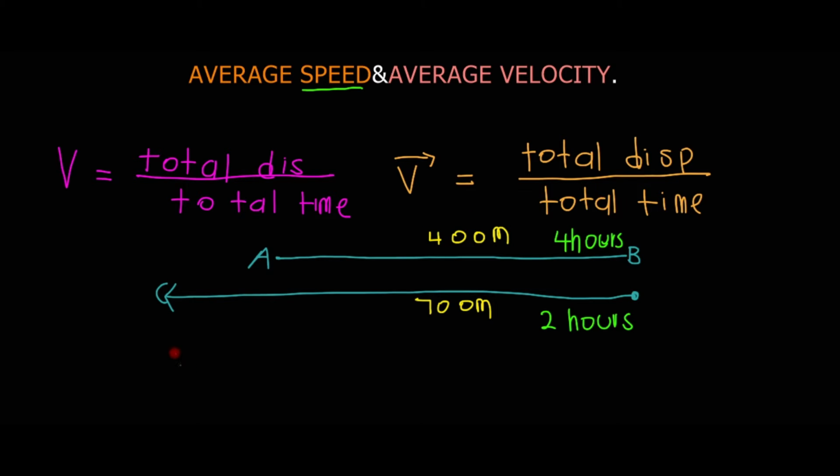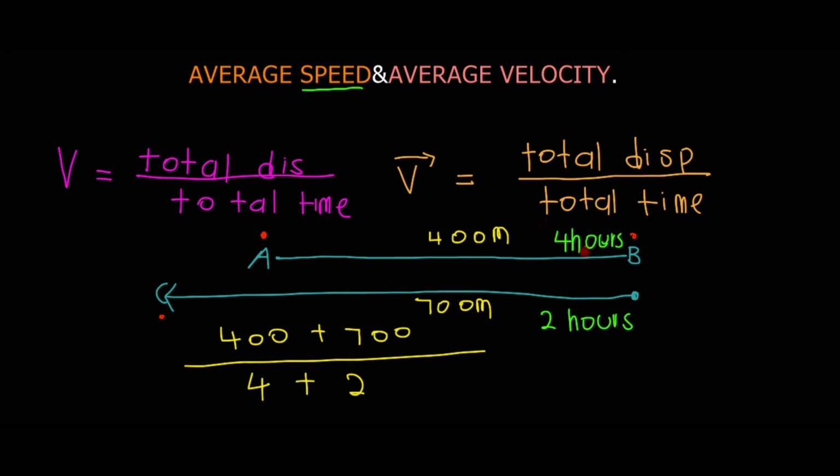But now the average speed is like a total. We want to know the distance this car covered from point A to point B, and then from point B to point C. So we want the total. To get the average speed we say 400 plus 700 divided by 4 hours plus 2 hours.